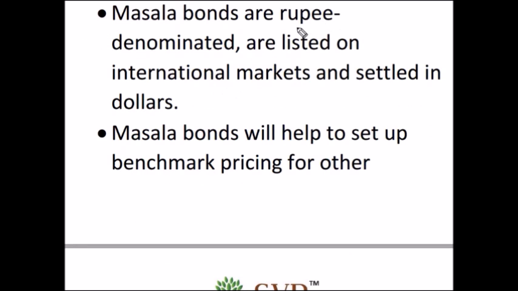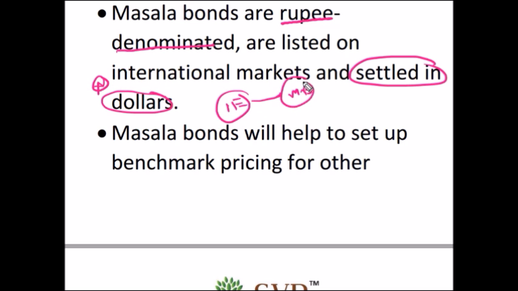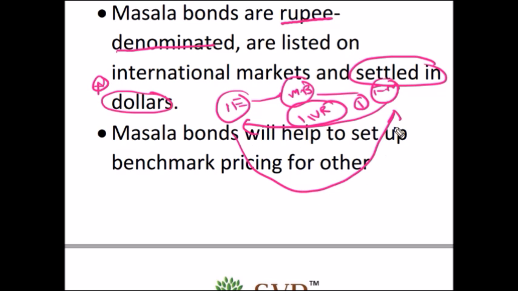So masala bonds, you must remember a few important points. It is rupee denominated, listed on the Indian market and settled in dollars. It is another point you must remember. So Indian entities are issuing masala bonds in the foreign market. They borrow money from the foreign market in Indian rupees. It is the first point. But while settling the money, Indian entities have to settle the money in US dollars, not in Indian rupees.